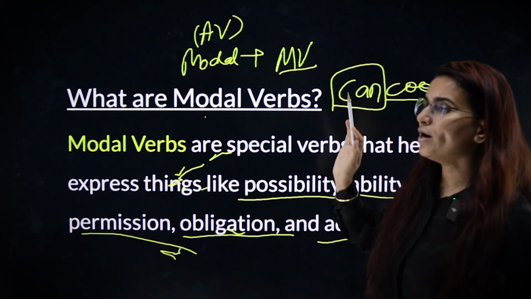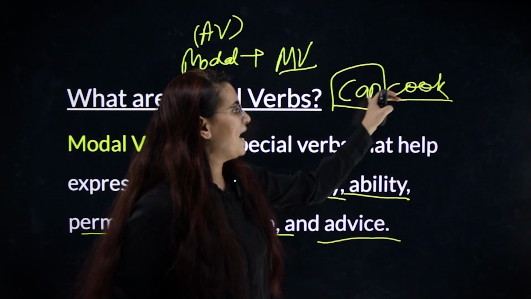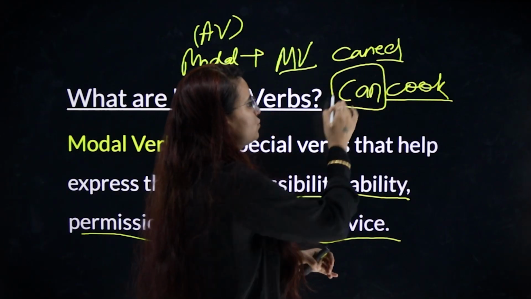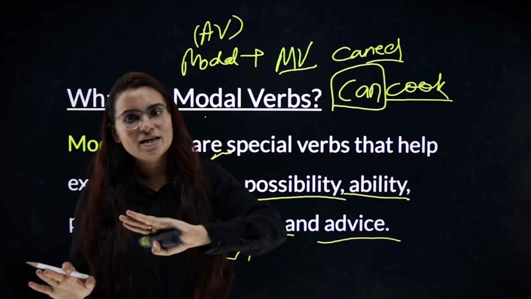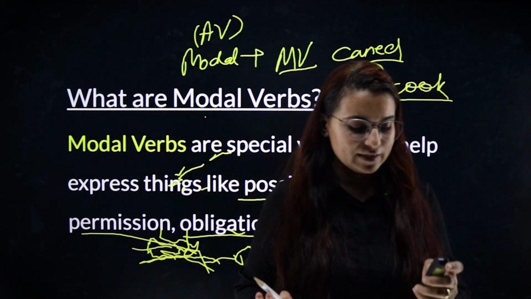Modal verbs do not change their forms. They don't become canned. ऐसे नहीं बोल सकते हैं कि past tense में use कर रहा हूँ तो canned लिख दूंगा. That's wrong. Past tense के लिए अलग modal verb है, present tense के लिए अलग modal verb है, future के लिए अलग है. वो कभी अपनी form change नहीं करते.